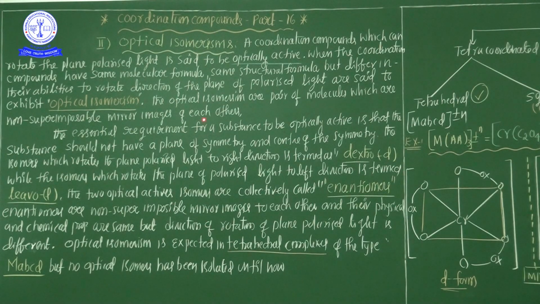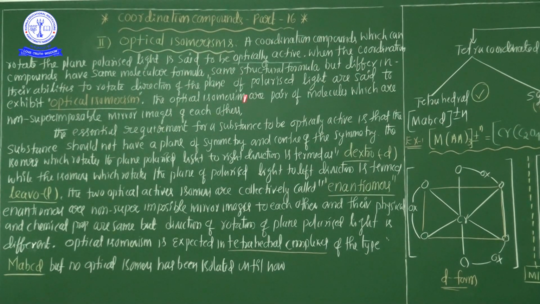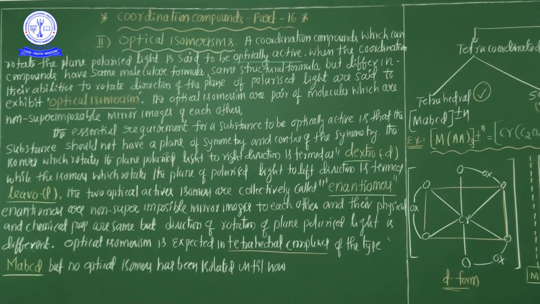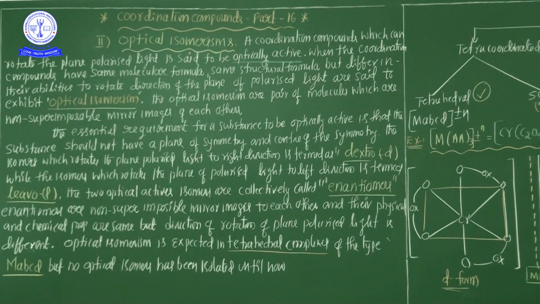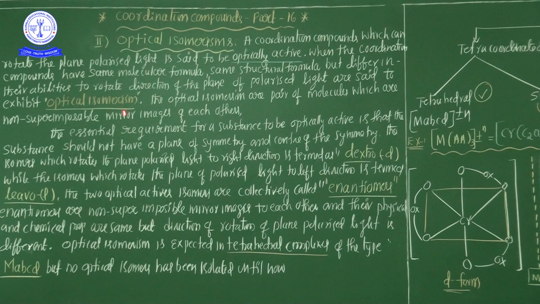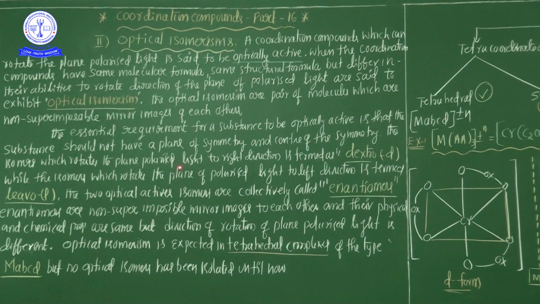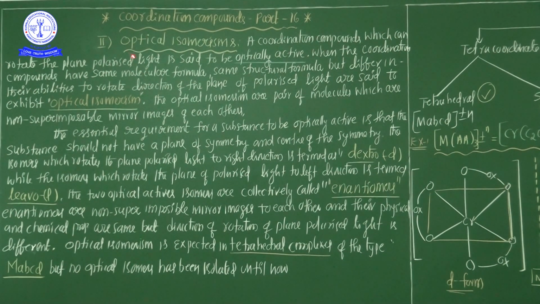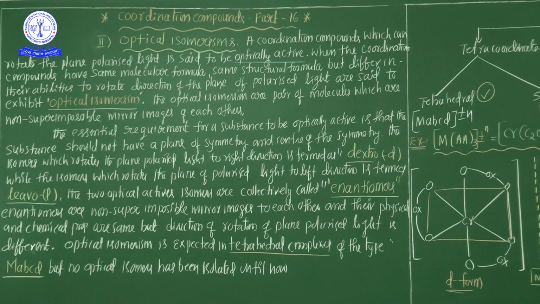Hi students, in these sessions we are going to discuss another stereoisomerism, named optical isomerism. In my previous session, I completed the complete information regarding geometrical isomerism, cis and trans. But in this session, the second stereoisomerism is called optical isomerism. Now see here the complete information regarding optical isomerism.